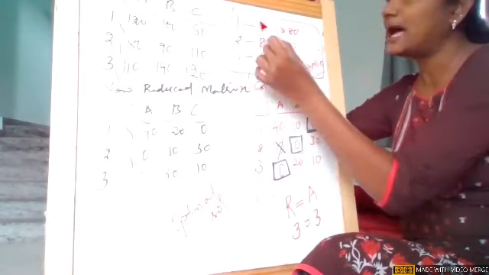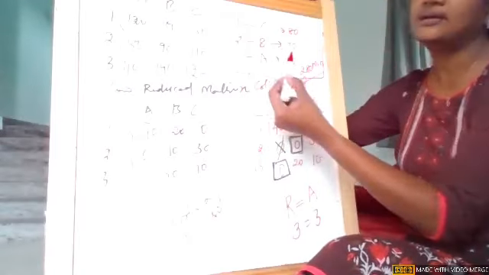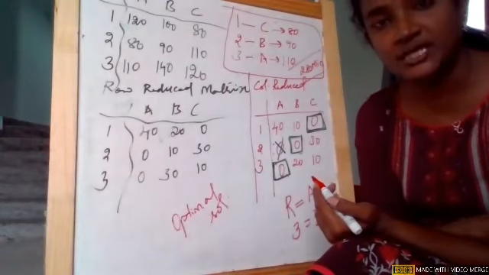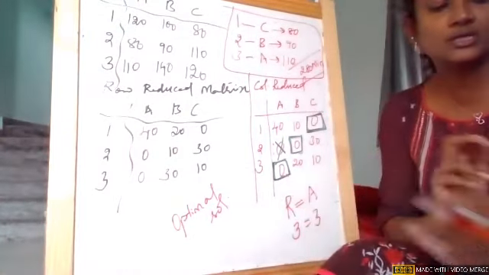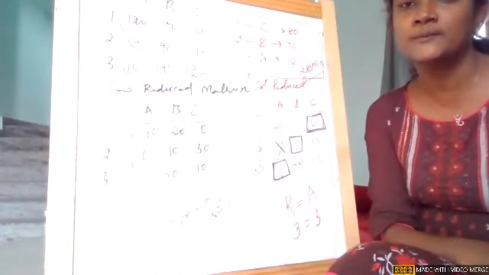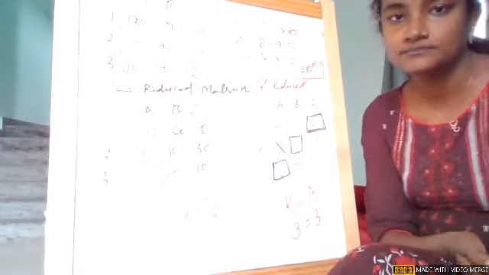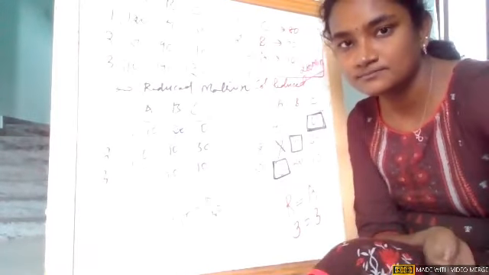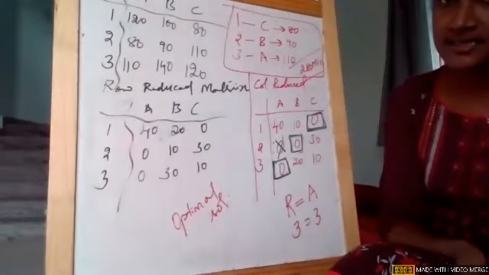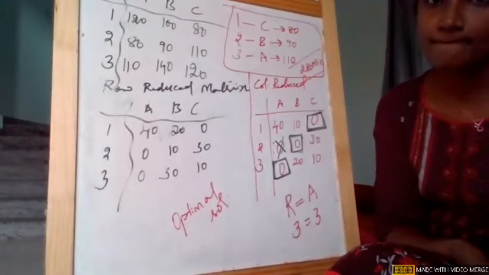This is how I assigned. App 1 is assigned to programmer C, app 2 is assigned to programmer B, and app 3 is assigned to programmer A. So that is how I assigned 3 different jobs to 3 different people who can do it in the shortest span of time. Am I clear? Any doubt in this particular problem? Please let me know. Girls, any doubt? No, ma'am. Is it clear? Yes, ma'am.